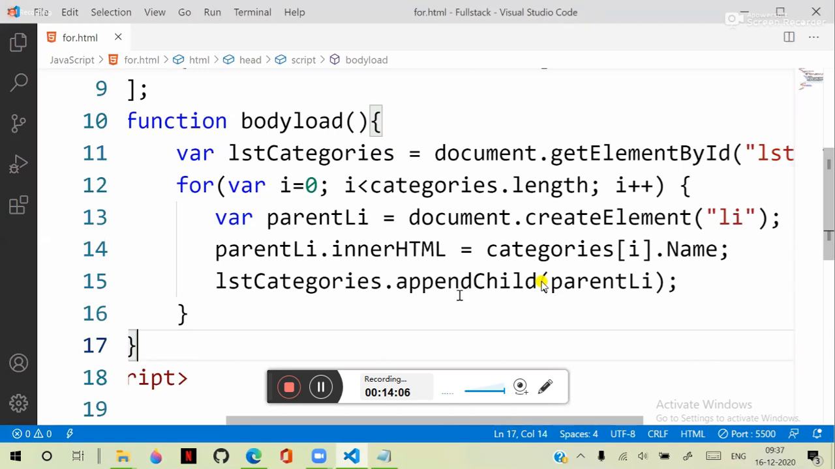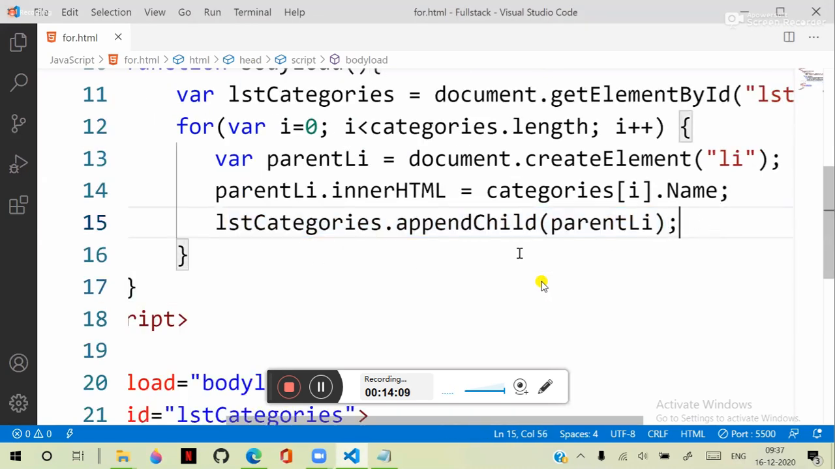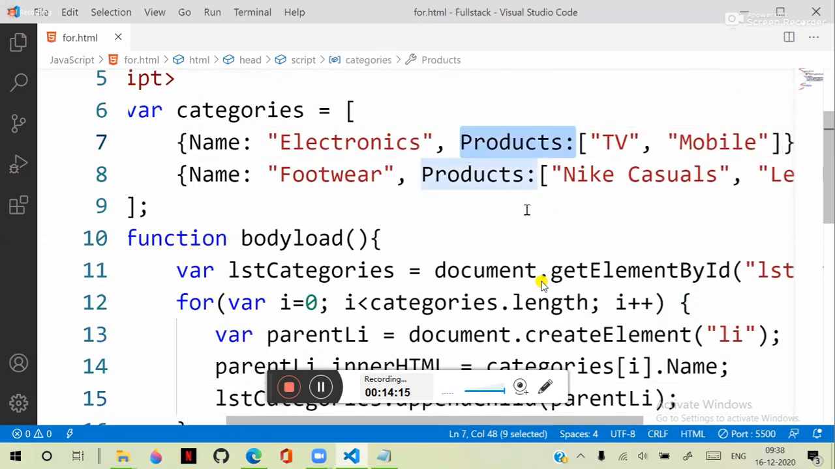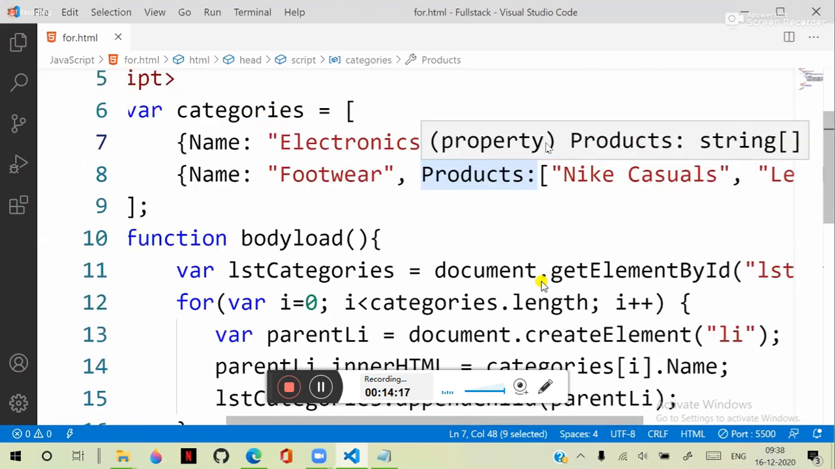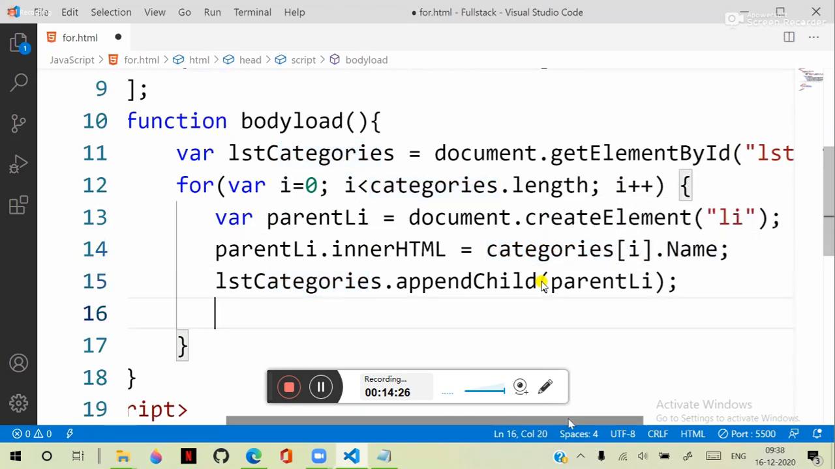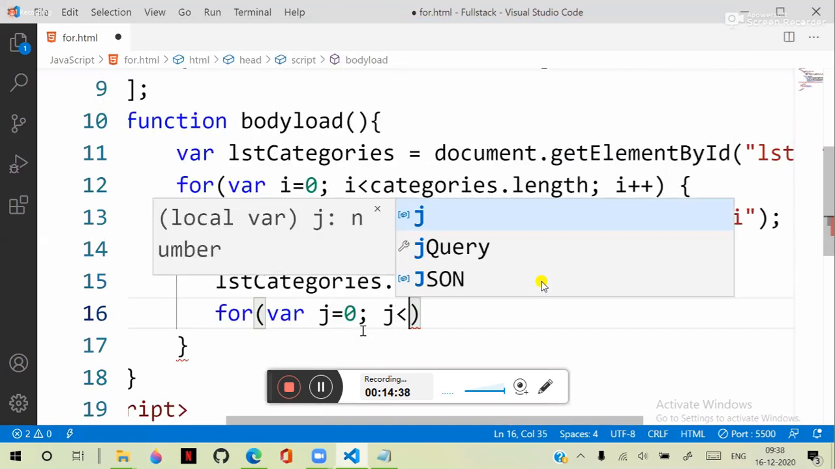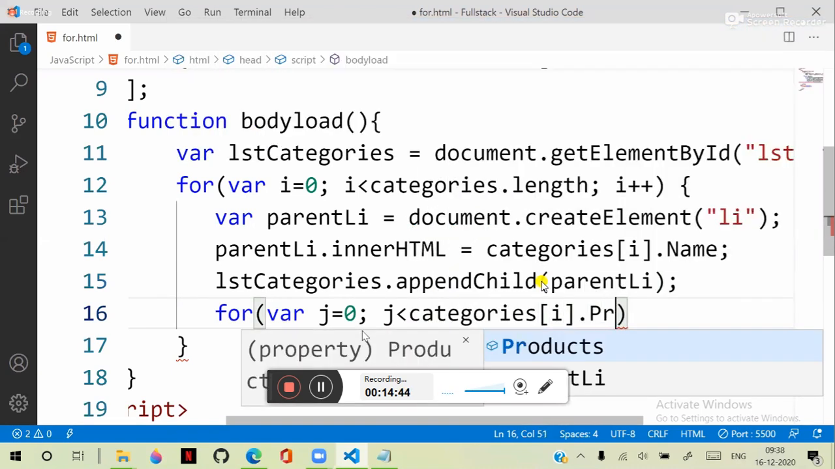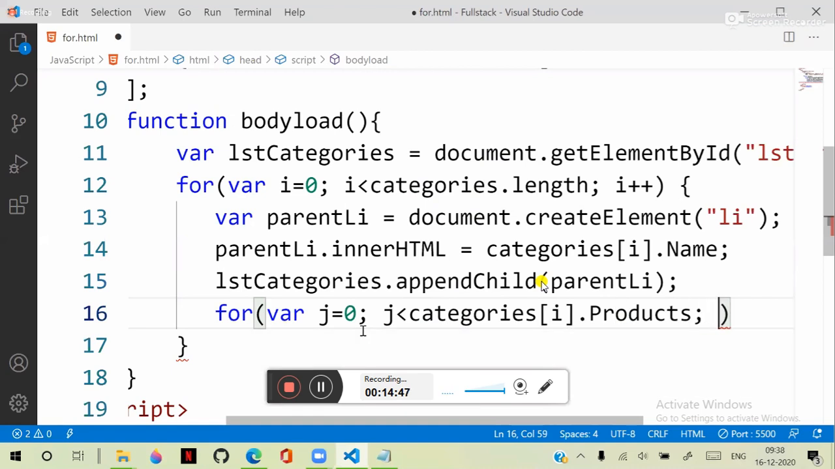But remember, after adding this, inside this iteration there is another products collection. That means we have to perform iteration on this products collection. The products collection is categories[i].products. It is a collection, so we need to create another for loop. This for loop will have a different initializer: j is equal to 0, j less than categories[i].products.length. It will perform iteration on products, and j plus plus.